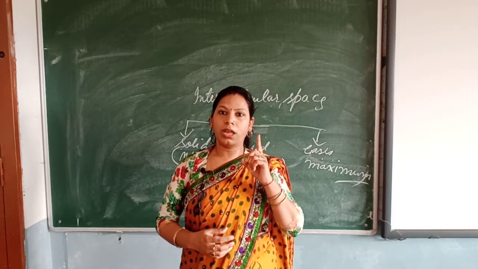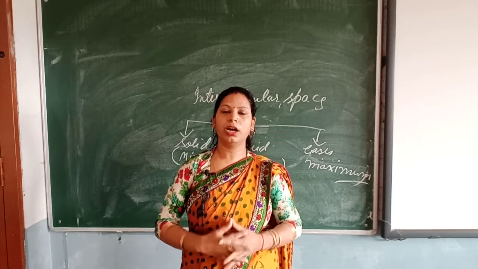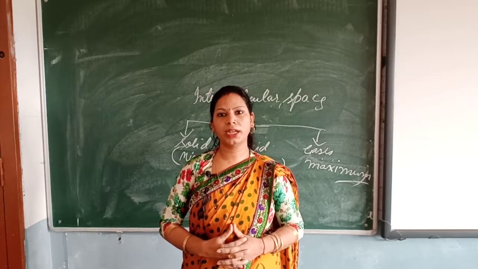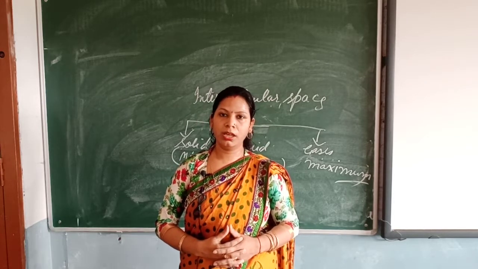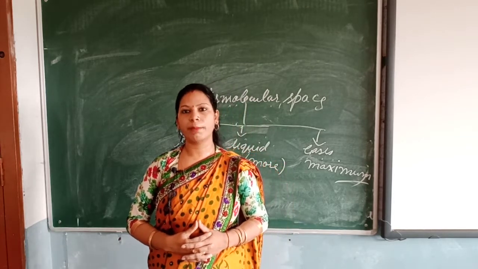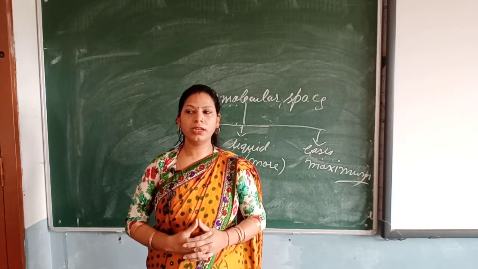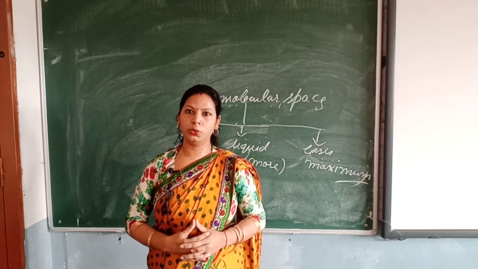Talking about atom, molecule and then the arrangement of molecules in the matter. I told you that atom is the smallest unit which may or may not exist independently, but it takes part in a chemical reaction. Atom makes matter, means matter consists of atoms. Then the next is molecule.